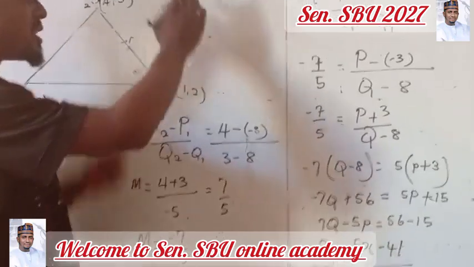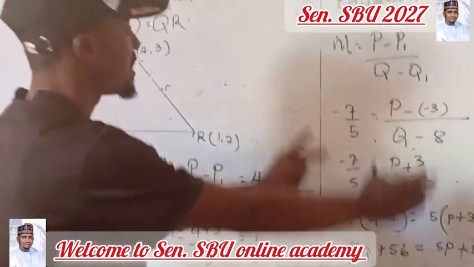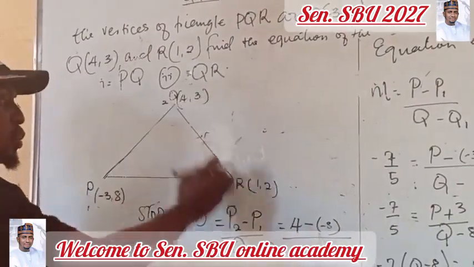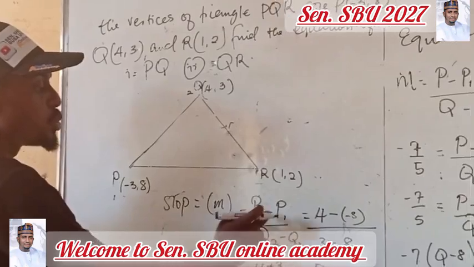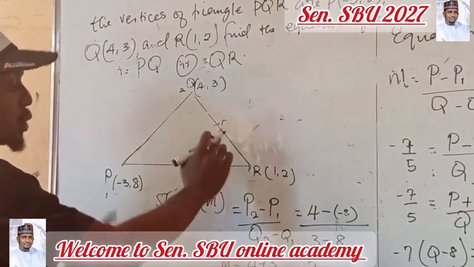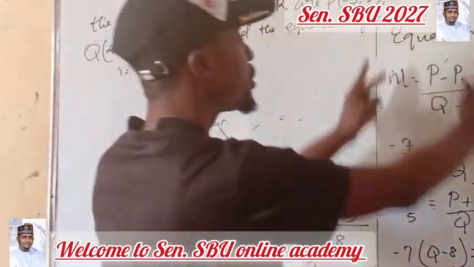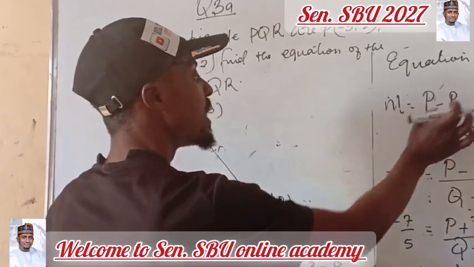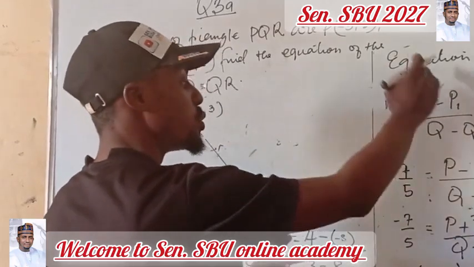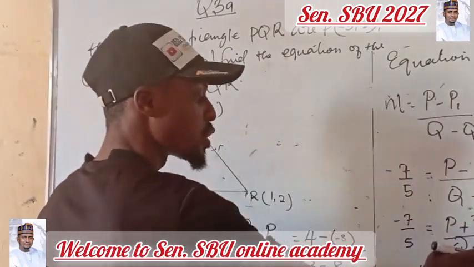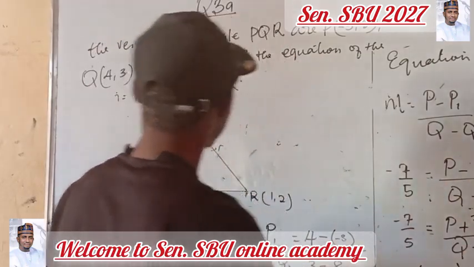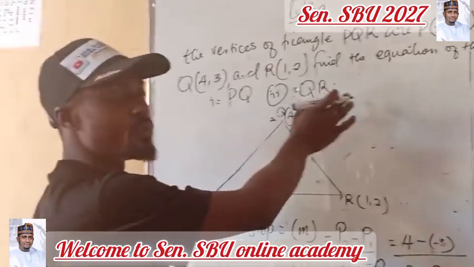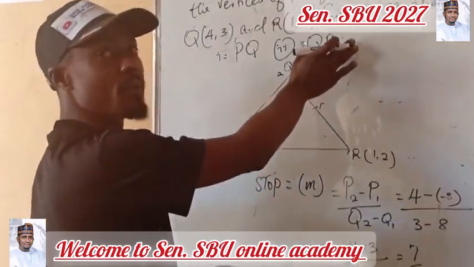You are to use the same procedure followed here. Obtain your slope for QR using Q2, Q1, R2, R1. You get your slope, then you use M equals Q minus Q1 over R minus R1. You do the substitution, you cross multiply, and you get the equation of the line QR. That is why I want you to prove to me that yes, you are ready for the upcoming NECO exam.